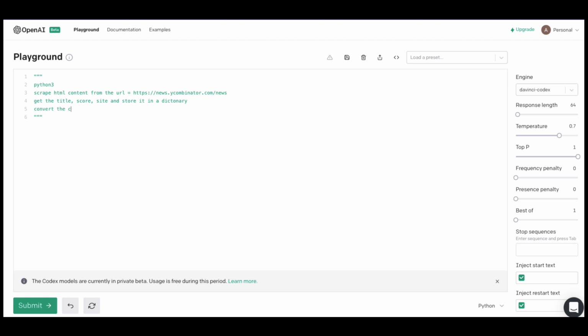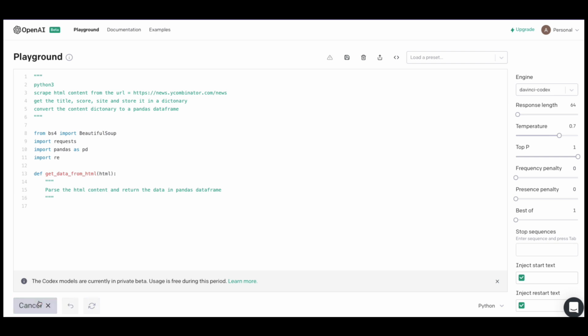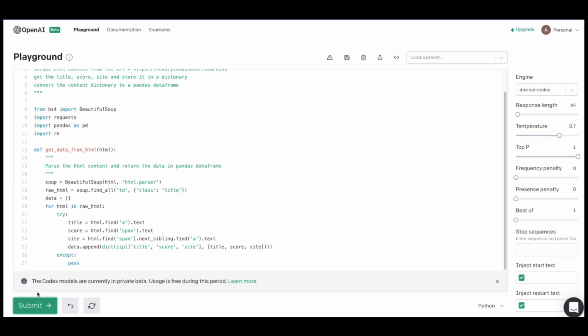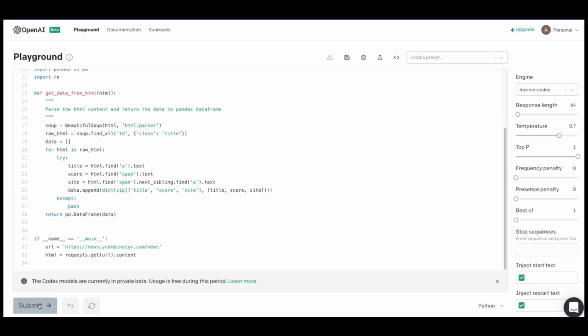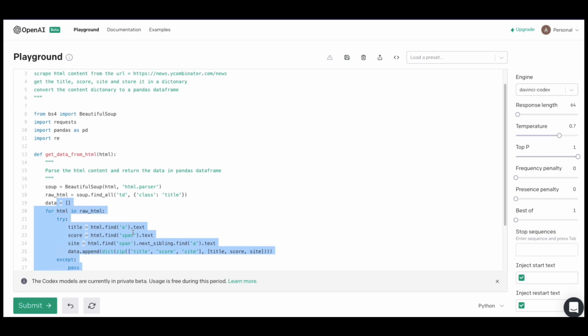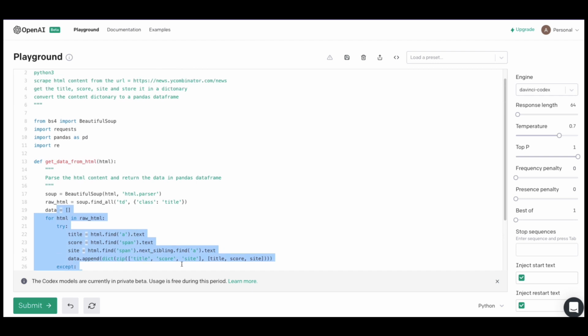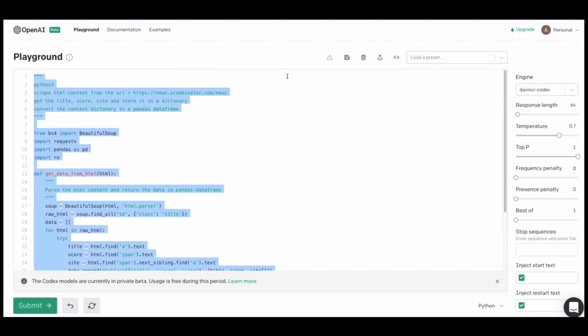Convert the content dictionary to a pandas data frame. I'm not sure if it will work, but let me try my luck. Okay, it's going to extract content. Let's see if it works. Again, I think it just simply said score, site, content, but let's try if it works.